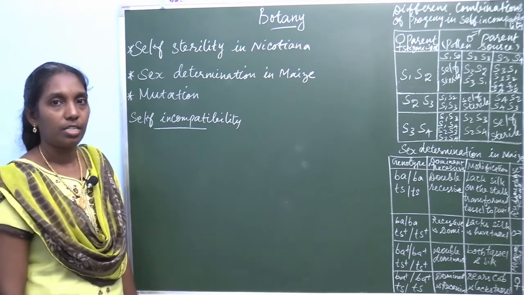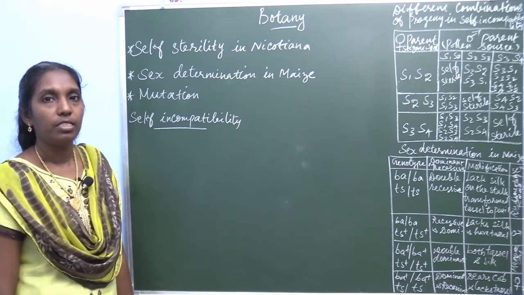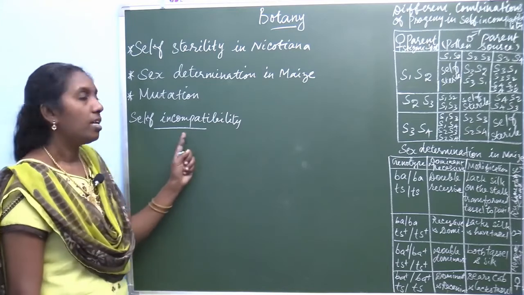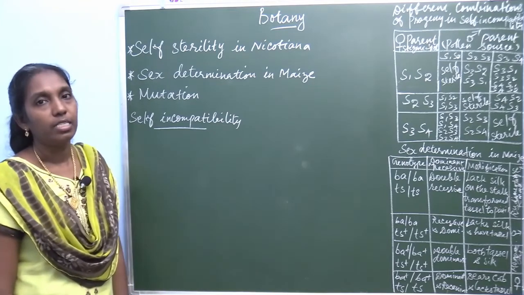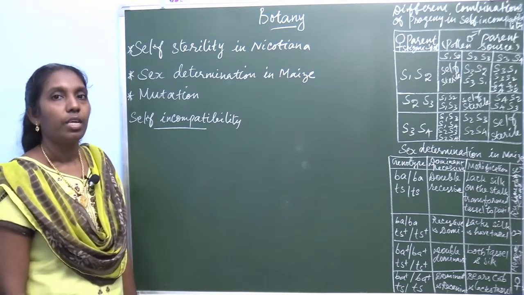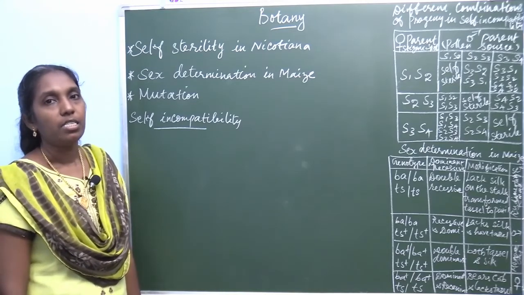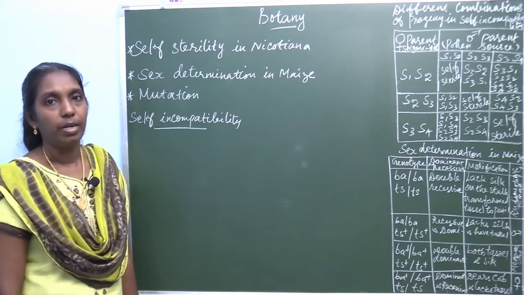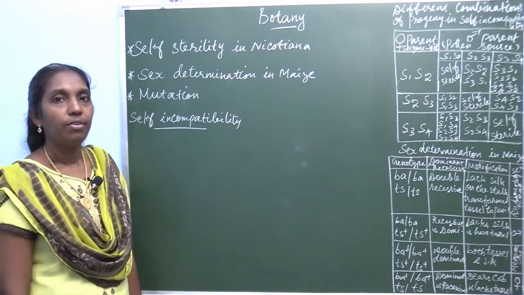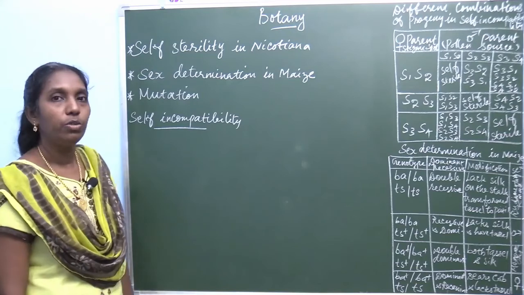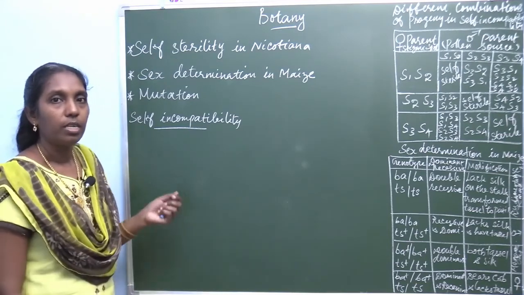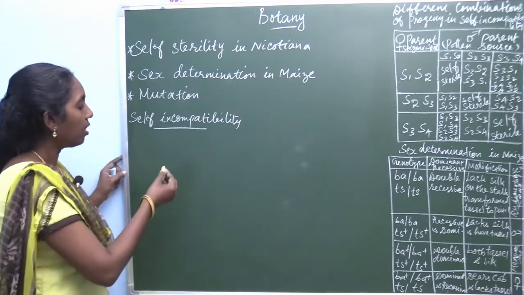pollination takes place. After pollination, the pollen grain germinates. Self-incompatibility is when in a plant the pollen grain does not germinate, or it's not able to fertilize the ovule. Already you learned this topic in the first chapter in detail.